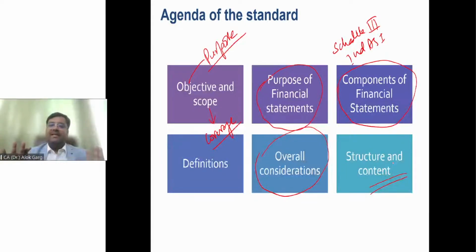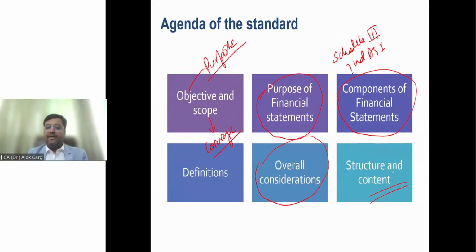I hope the agenda is clear to all of you. Any problem in agenda? Very simple agenda. Any doubt, any problem in the agenda, guys? Agenda is pretty simple and pretty clear.